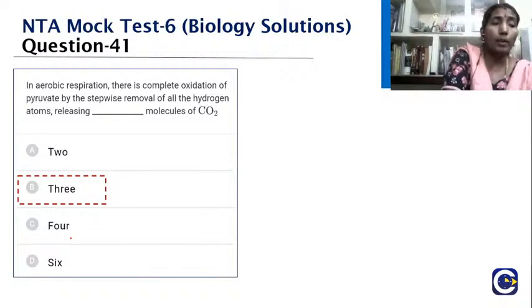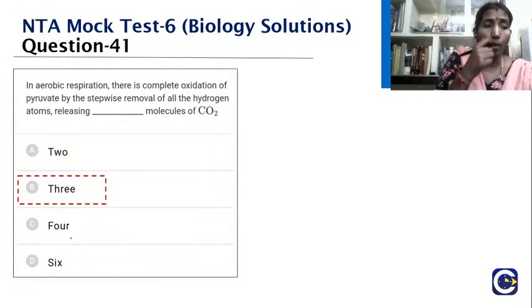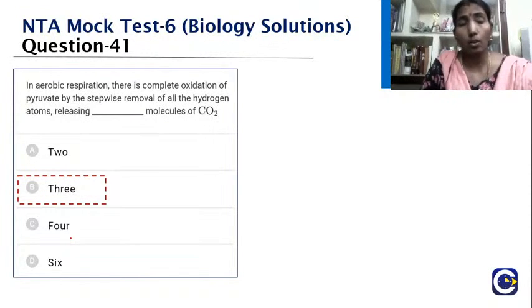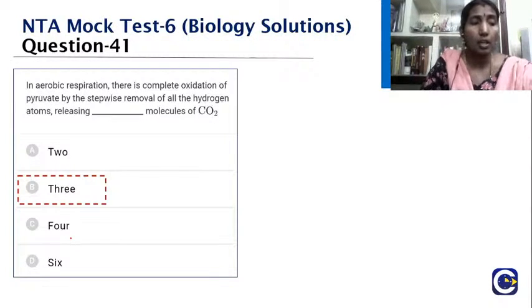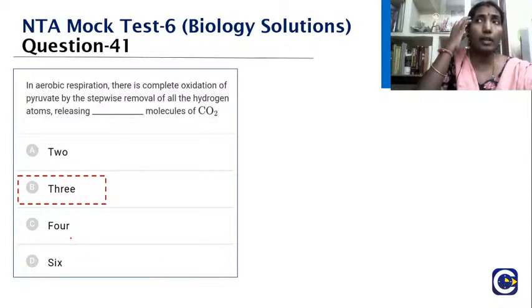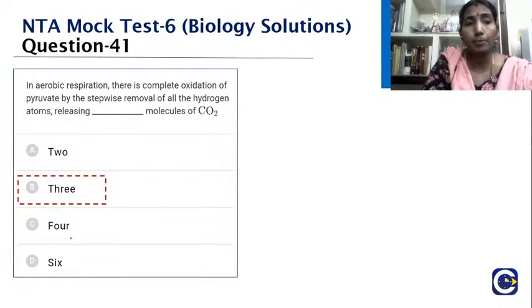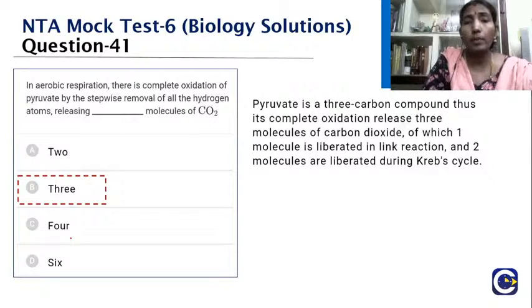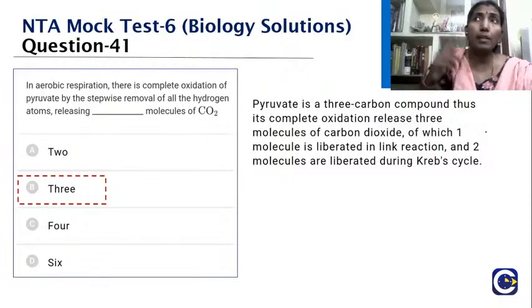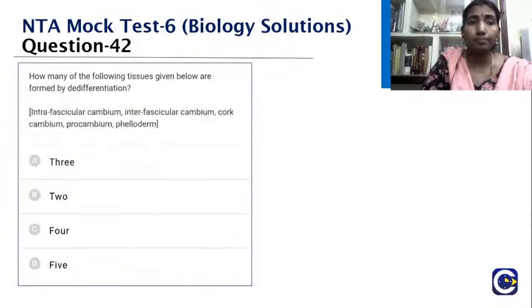It's because pyruvate is a 3-carbon compound. Once there is complete oxidation, it is going to produce 3 molecules of carbon dioxide, and it gets converted to acetyl CoA, which in turn enters into the Krebs cycle. So there are 3 molecules of carbon dioxide, of which 1 molecule is released in the link reaction and 2 are released during the Krebs cycle.